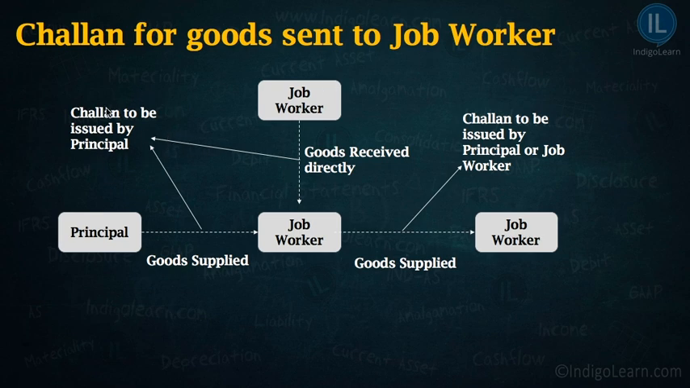The challan to be issued by the principal. If the principal is supplying the goods to the job worker or the job worker is receiving the goods directly, in that case, challan has to be issued by the principal. This was already covered. But the amendment is when the first job worker is supplying the goods to another job worker, in that case, challan can be issued by the principal or by another job worker. Okay.